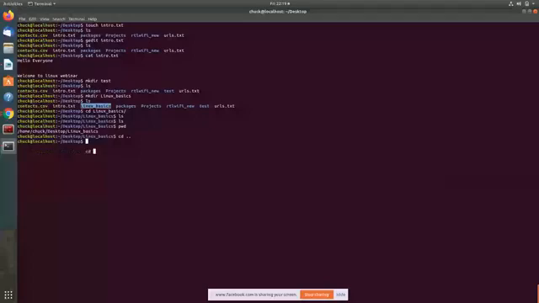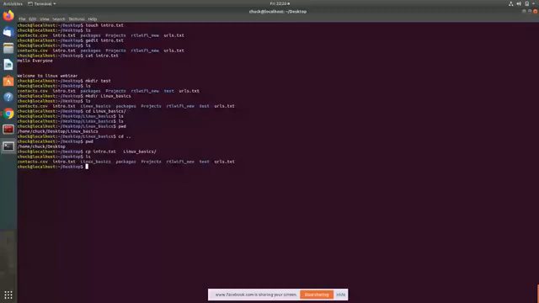Now there are two ways, similar to your Windows copy and cut. If I just want to copy, I'll do cp, which stands for copy, intro.txt Linux basics.